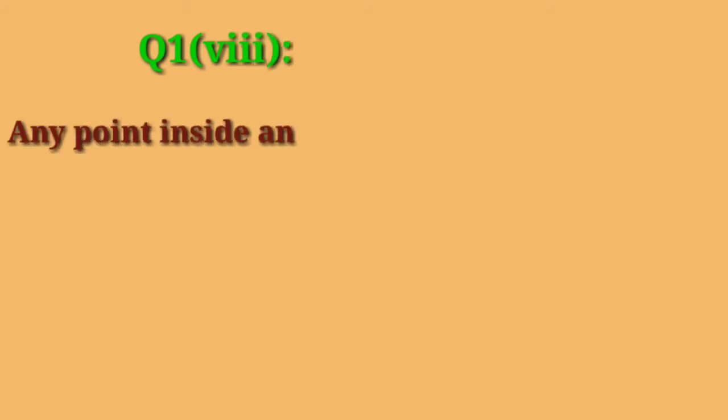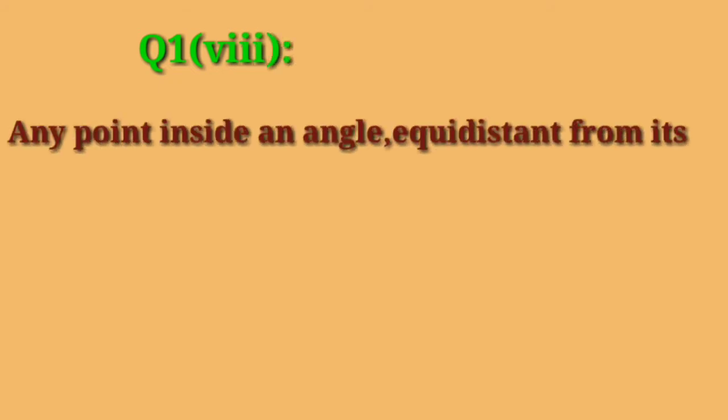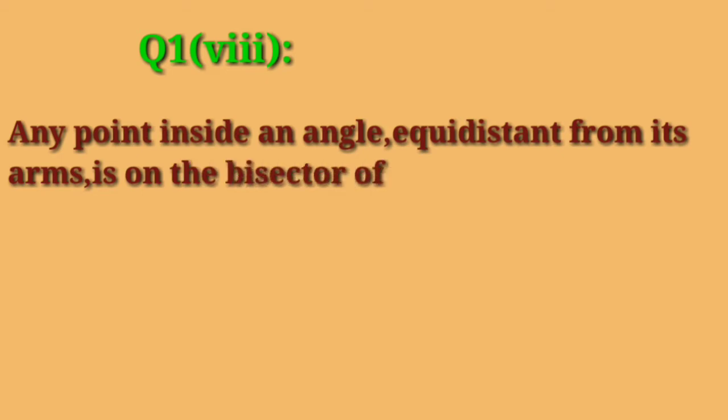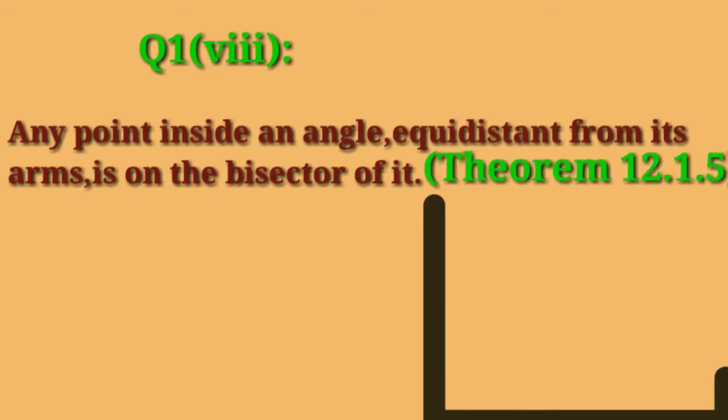Question 1, Part 8. Any point inside an angle equidistant from its arms is on the bisector of it, which is theorem 12.1.5.